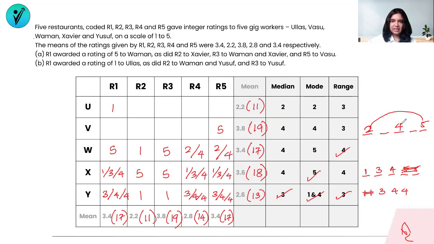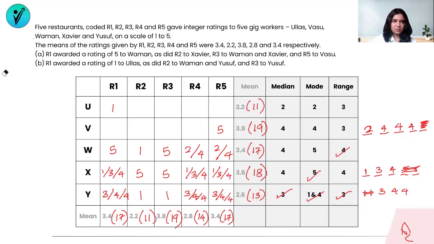My 5 plus 4, 9, and 10, 11 are gone. 11 out of 19 are gone. That means I have 8 left. If I have 8 left, I can break it down into 3 and 5, but 5 is not my mode. I need another 4. So this number will also have to be a 4, because I have to distribute 8 now. So these are the values for V. I don't know which restaurant has given him which value, but I know that these are the numbers that have to be filled up over here, out of which 5 is already taken care of. So this is about V.